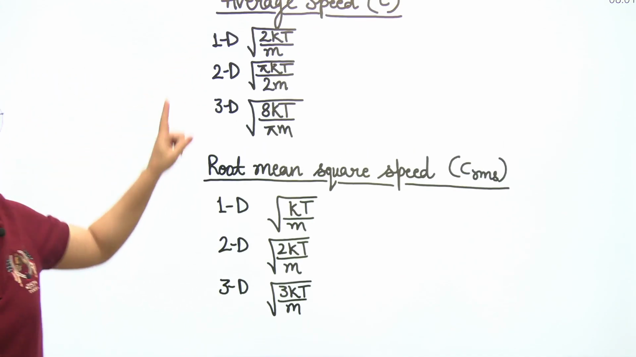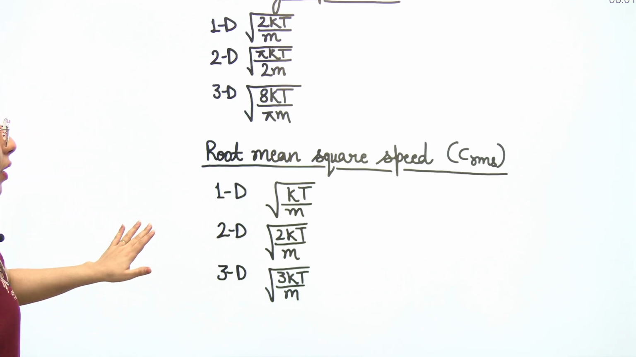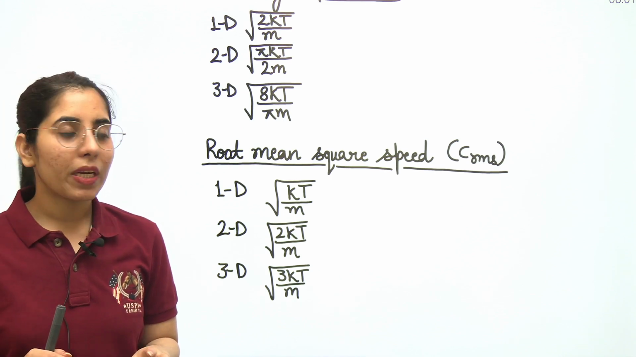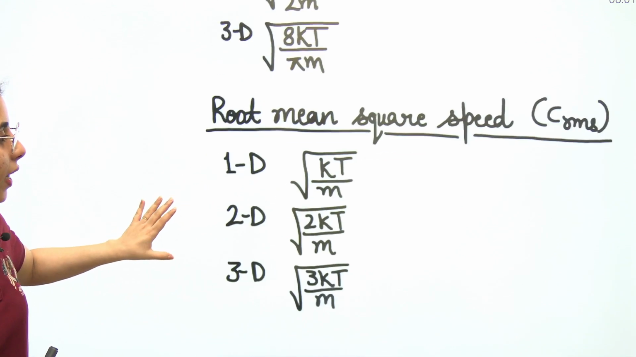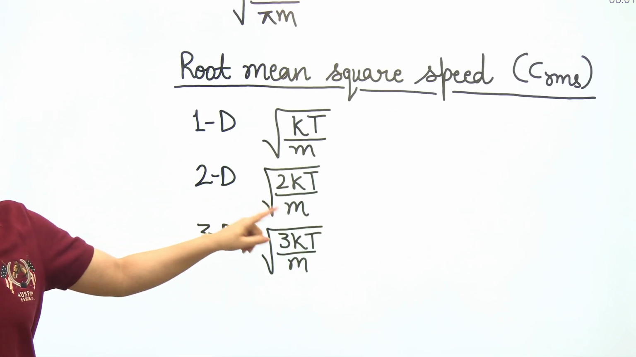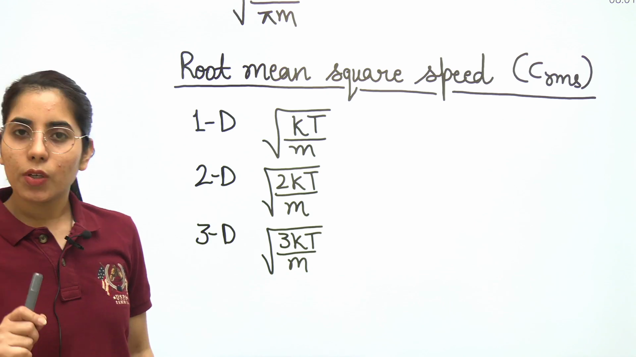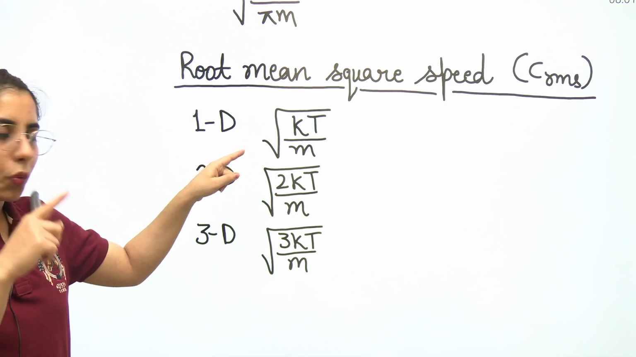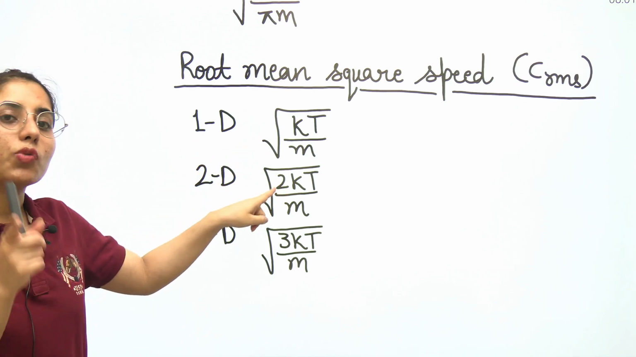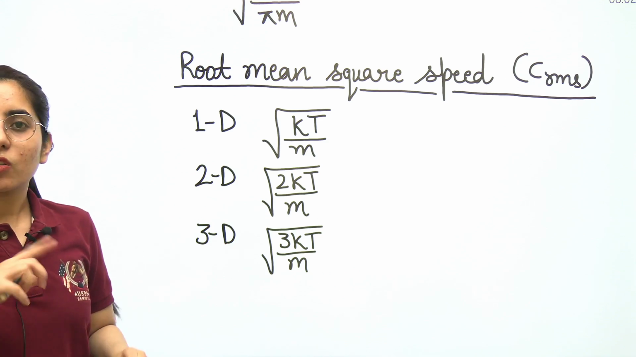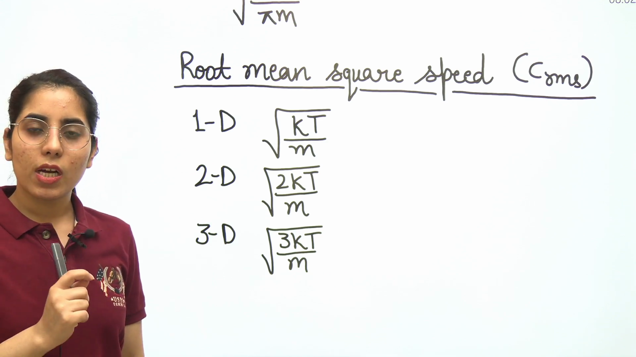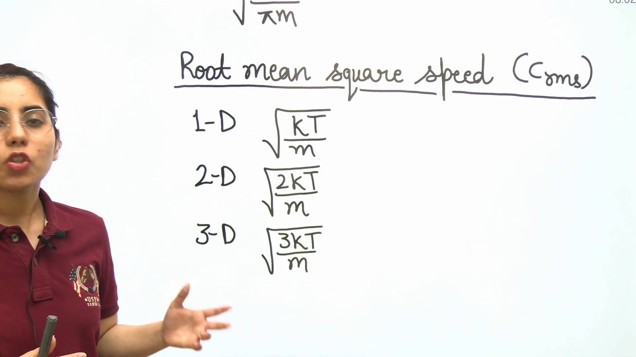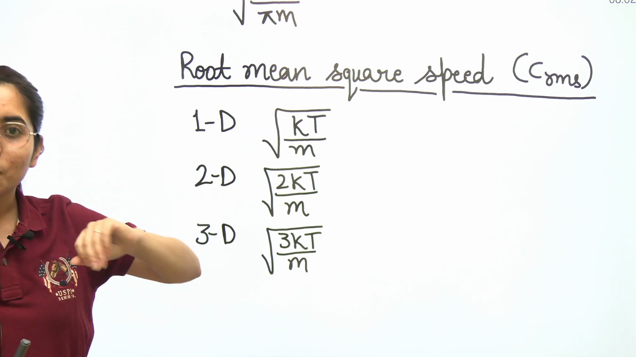Next one, after knowing about the average speed, you will have to prepare the root mean square speed. So what are the expressions for the root mean square speed? For 1D, it's root kT by m. For 2D, it's root 2kT by m. For 3D, it's root 3kT by m. So again, there is a similarity. 1D, n equal to 1 within the root. 2D, n equal to 2 within the root. 3D, n equal to 3 within the root. So you can write it in a generalized form, that is root nkT by m, where n is the dimension. Okay, so that's how you can easily write the root mean square speed expressions.